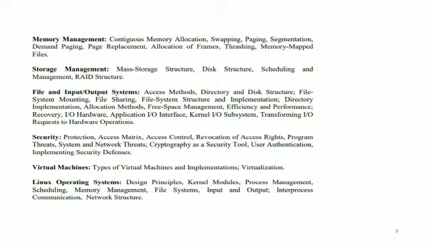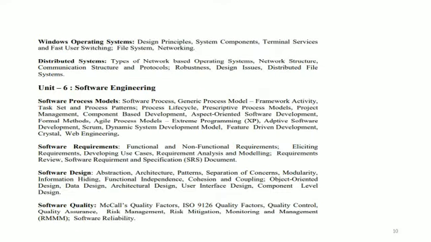And then comes the last portion, Linux operating, which is the Windows operating system and distributed systems. There are questions arising from this area. So the last section of this, all the units have been encountered in the last 2 years.